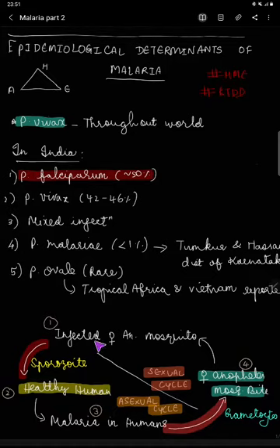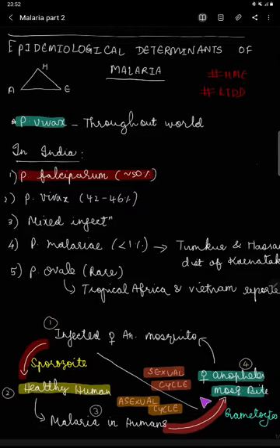Now let us come to a simple outline of malaria transmission. If an infected female anopheles mosquito bites a human, it transmits the sporozoite. You can remember it like S and Q, mosquito, S and Q transmits S and P, sporozoite. The human, at the end of the asexual cycle, has gametocyte present in the circulation.